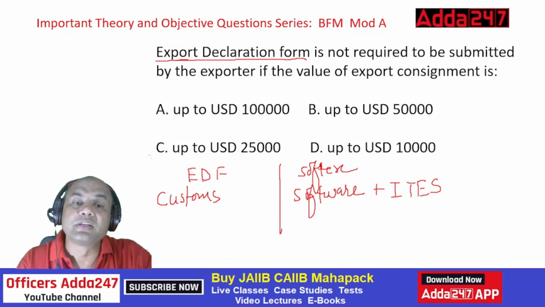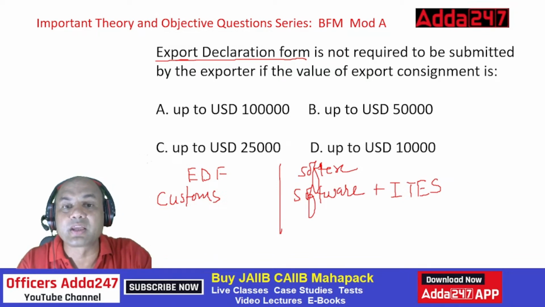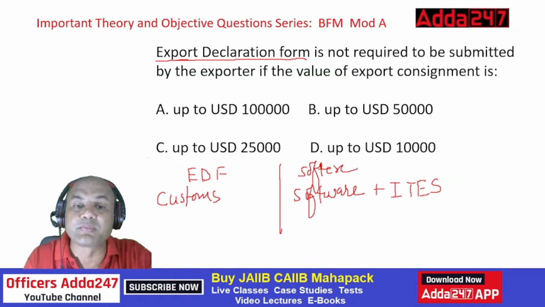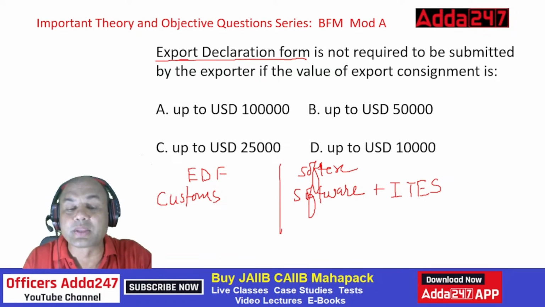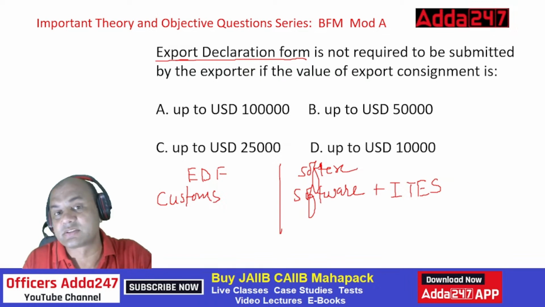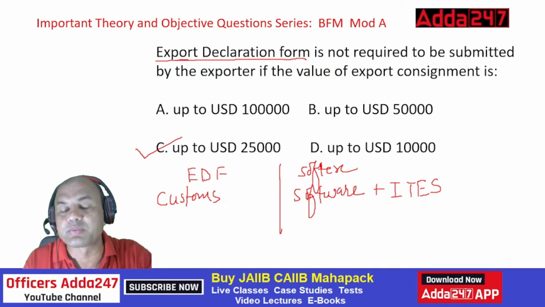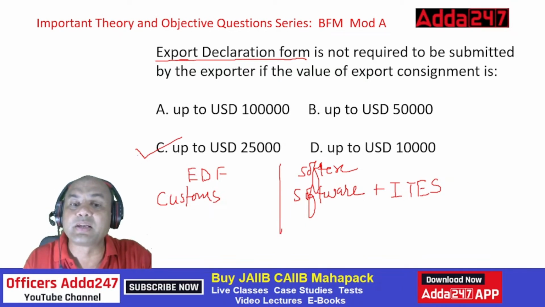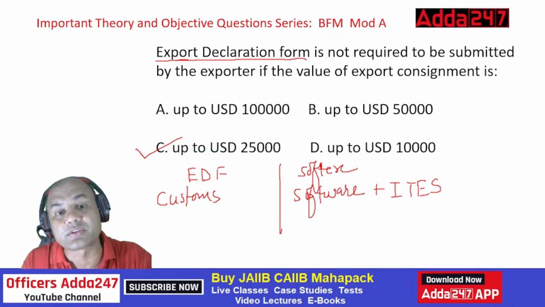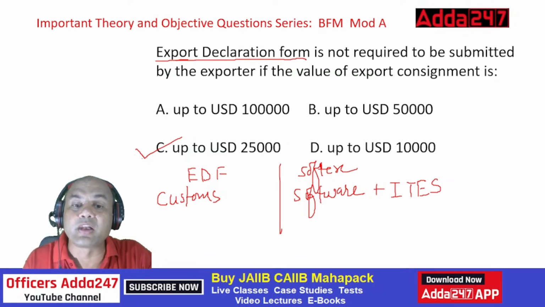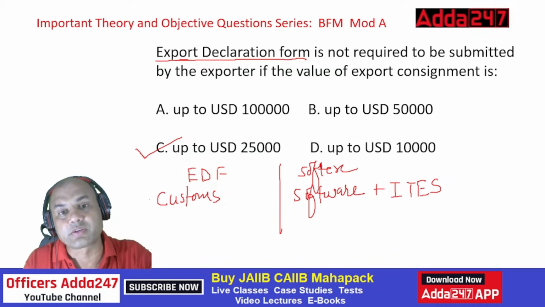I have to declare whatever I am exporting in this EDF, and this Customs House will give me a duplicate. That EDF will be submitted by me to the banks. To the banks means we call them ADs. So up to 25,000, this EDF is not required to be submitted if the value of the consignment is less than USD 25,000. Up to 25,000 means it is 25,000 also. If it is 25,001, then EDF is required.